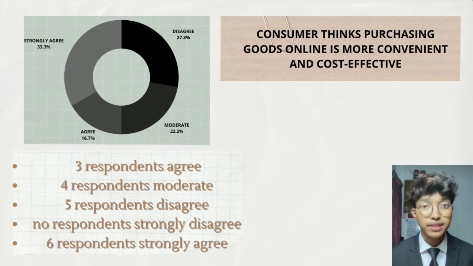Well, based on the slide and the graph, the highest is 6 respondents that strongly agree, because when we go buy food face to face, it costs much more than ordering online. For instance, if we buy face-to-face, there are a lot of miscellaneous expenses that we will spend, such as oil, petrol, toll, tax and others. And for the lowest, strongly disagree has 0 responses. It is because purchasing goods online is actually more cost-effective and convenient. That's all from me, thank you.